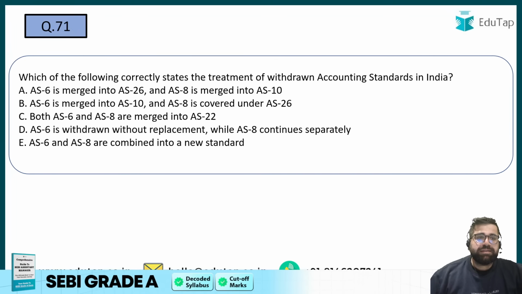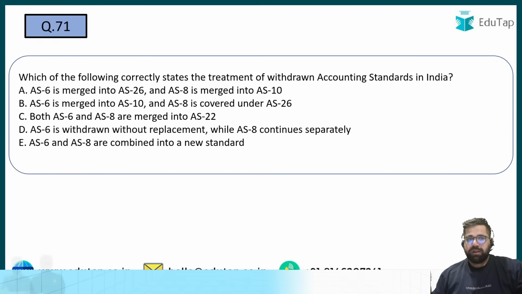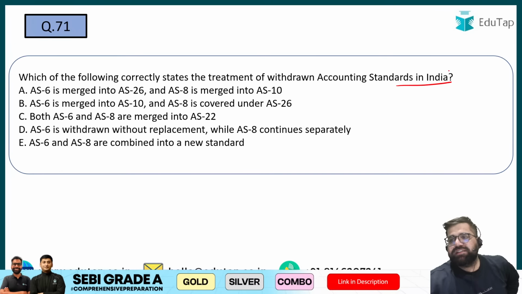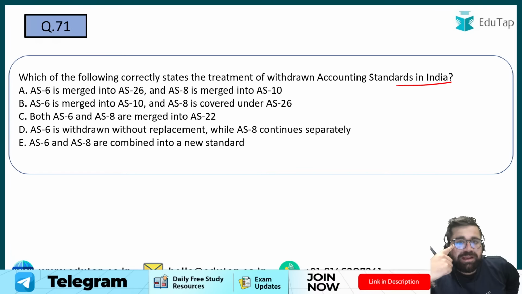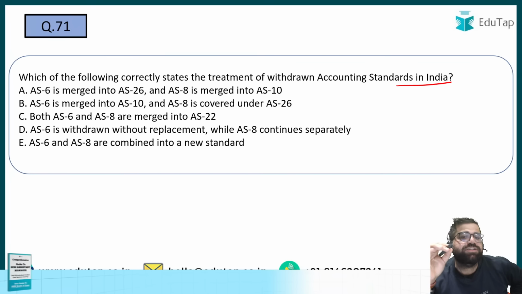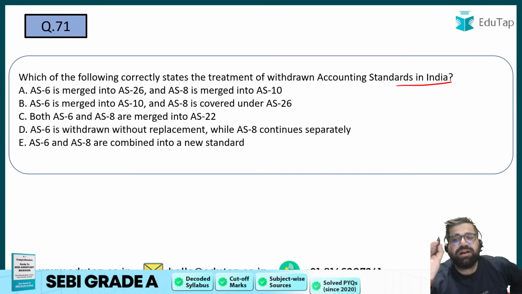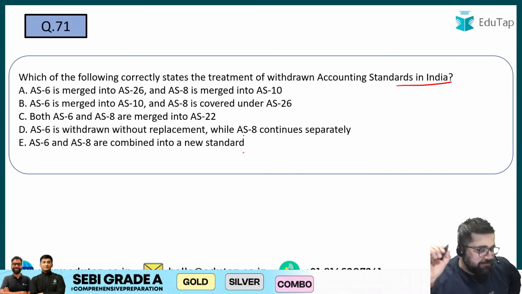Right. Let's start. Question number 71 is taken from the Introduction to Accounting Standards. Which of the following is correct and states the treatment of withdrawn accounting standards in India? AS6 is merged into AS26. AS8 is merged with AS10. AS6 is merged into AS10. AS8 is covered under AS26. Both AS6 and AS8 are merged into AS22. AS6 is withdrawn without replacement while AS8 still continues separately. AS6 and AS8 are combined into a new standard.